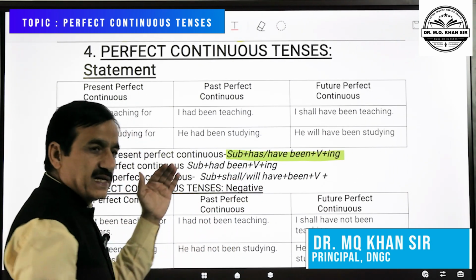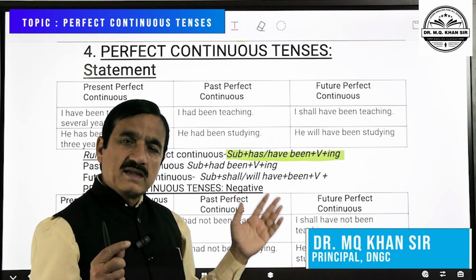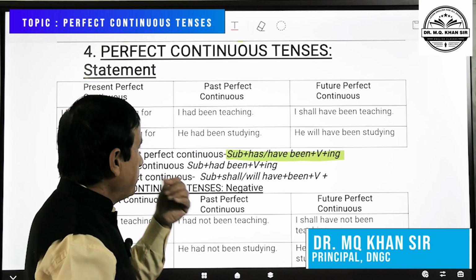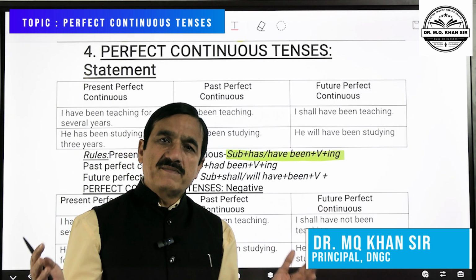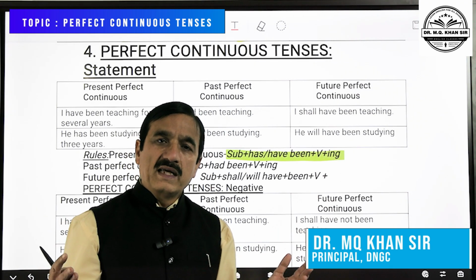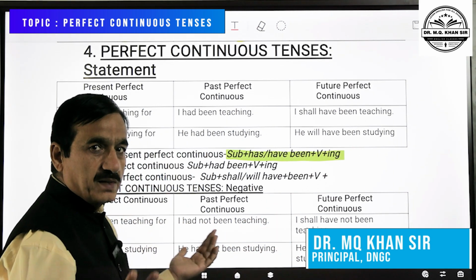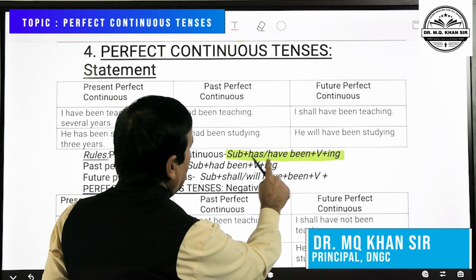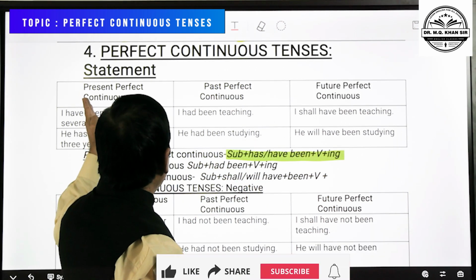Just like present perfect tense, has is used with third person singular number, he, she, it. Have is used with all the other subjects like I, we, you, they, that is first person singular and plural, second person singular and plural and third person plural. So, this is the formula to be followed for present perfect continuous.